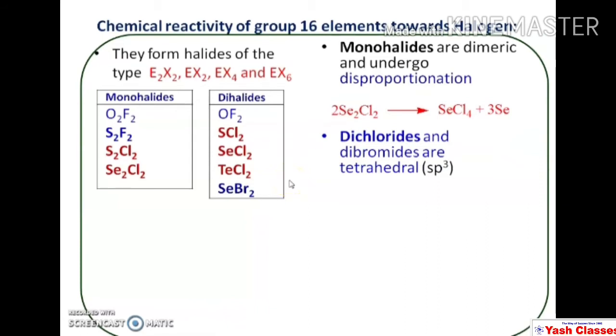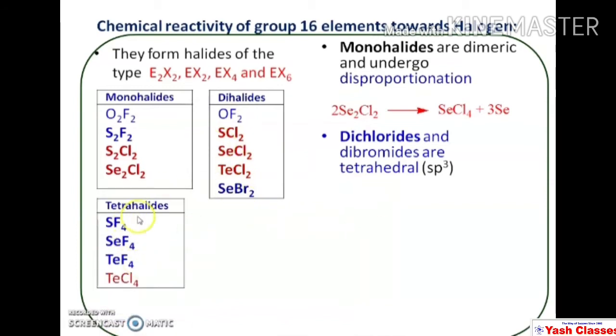Dichlorides and dibromides are tetrahedral. Actually there are two lone pairs of electrons. The hybridization of oxygen, sulfur, selenium, tellurium, the hybridization of these elements, is sp3. There are two lone pairs and two bond pairs. So these molecules undergo tetrahedral hybridization, that is sp3, but the actual shape of these molecules is angular.